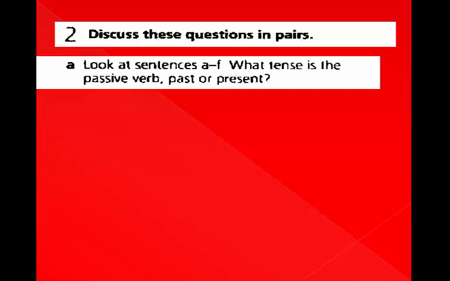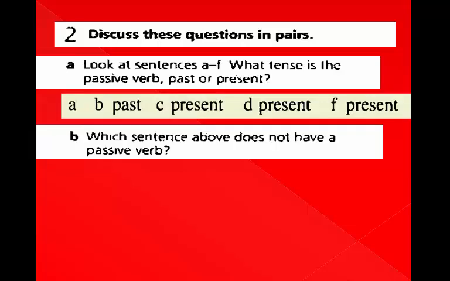Sentence F. Passengers are carried at 120 kilometers an hour by trains specially built for high altitude, present simple, "are carried." Question B. Which sentence above does not have a passive verb?